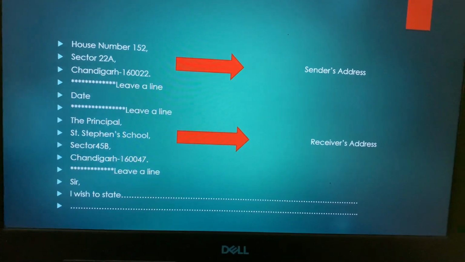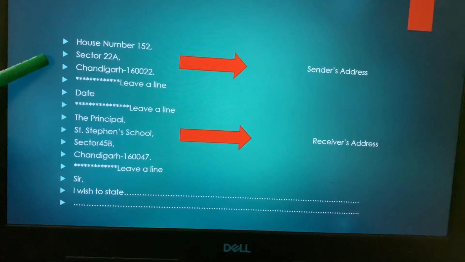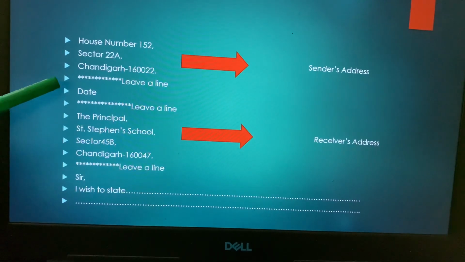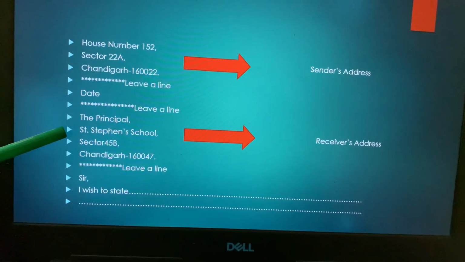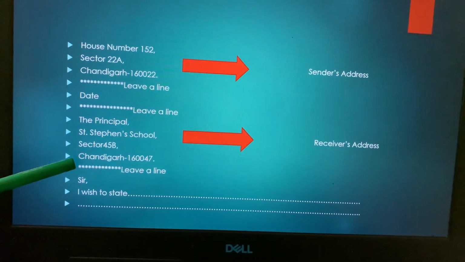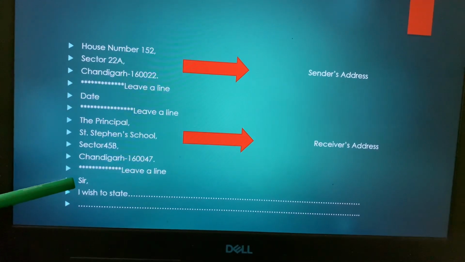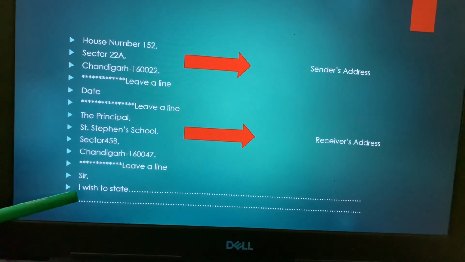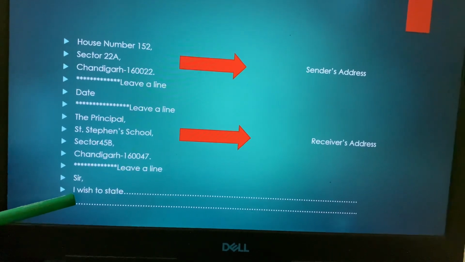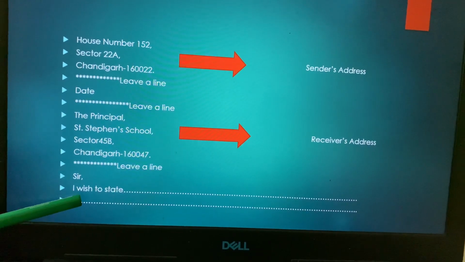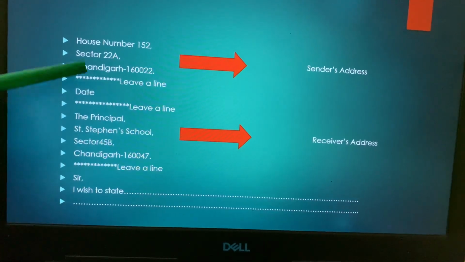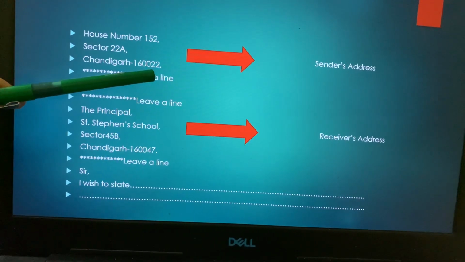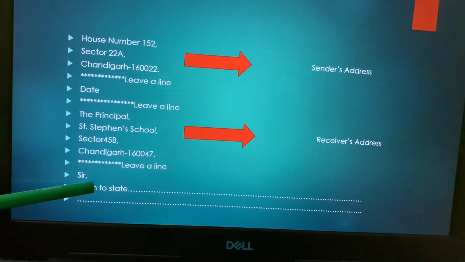So very important. First we begin with the sender's address, leaving a line, coming to the date, again leaving a line, coming to the receiver's address, again leaving a line, coming to the salutation, sir. After that put a comma, very important, and then you begin with your first paragraph, children, which should begin like I wish to state. Clear children? So sender's address, receiver's address, commas and full stop, very important. After salutation also we have a comma.